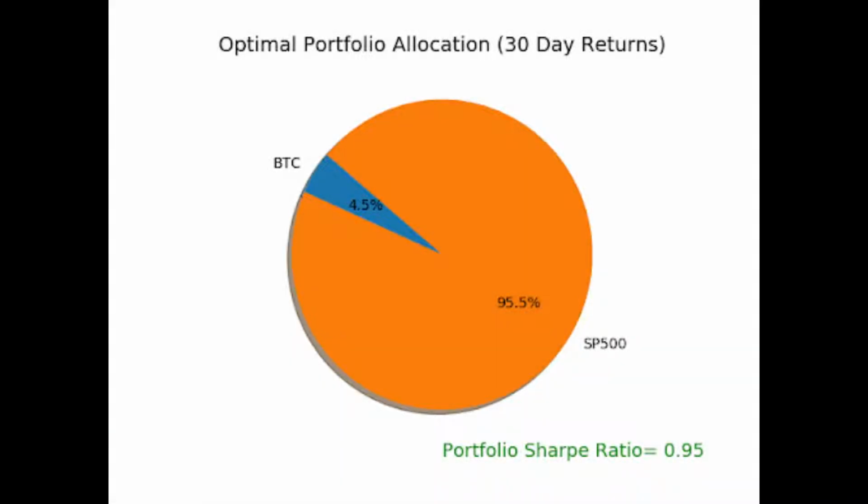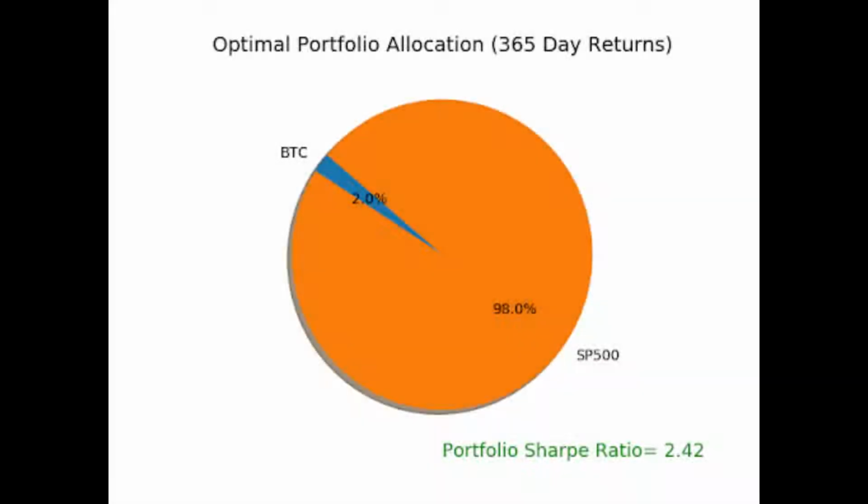Now, what is the optimal portfolio if we consider the data of only 1 year? The program gives me the optimal portfolio for 30-day returns as around 4.5% BTC and around 95.5% S&P 500. So basically adding 5% BTC to the portfolio. And if you consider the 365-day returns, the optimal portfolio is around 2% BTC. So what can we conclude here?